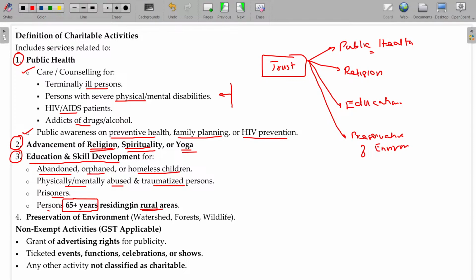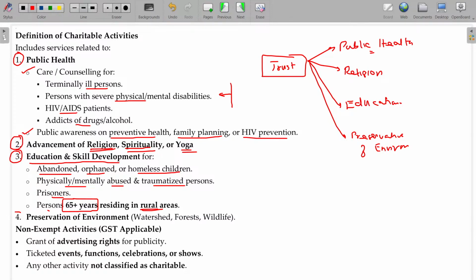See, whenever I give the bold, those things were asked in previous years' exams. Because education, skill development, abandoned, physically or mentally abused, prisoners, you will guess easily. But the last case, senior citizens. Now you get confused whether it is 60 or 65, whether all are living only in rural areas. So it is clearly stated the age is 65 plus and living in a rural area, else taxable. These are the cases only.